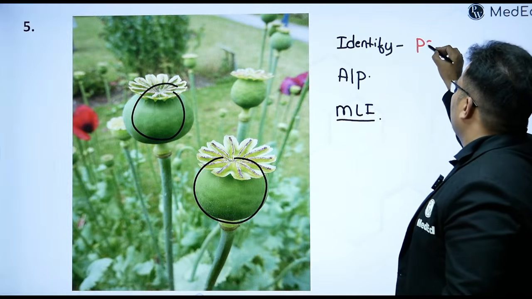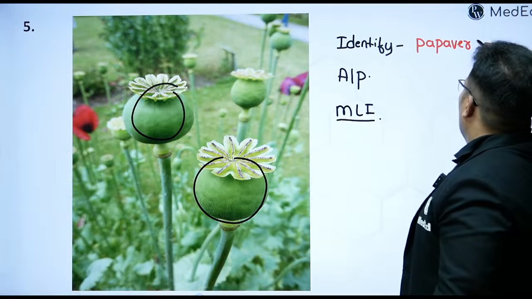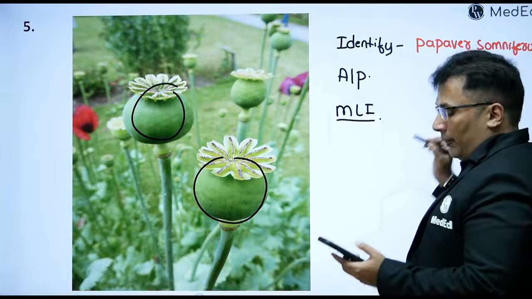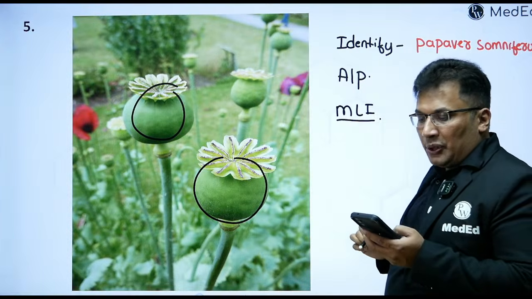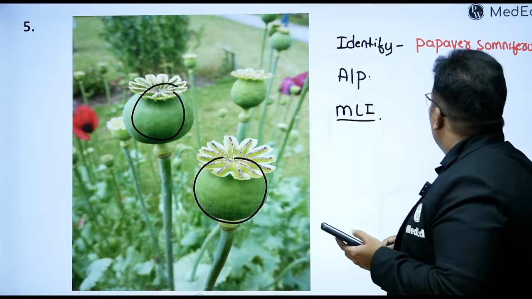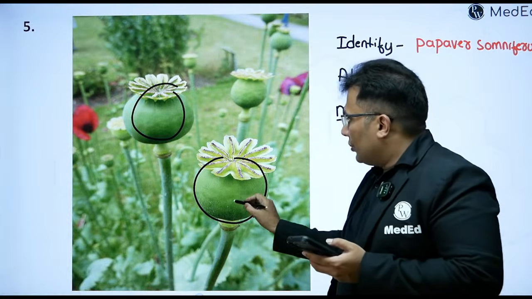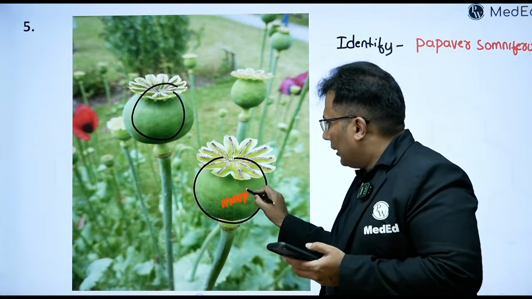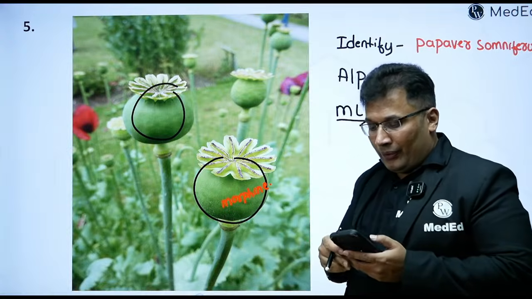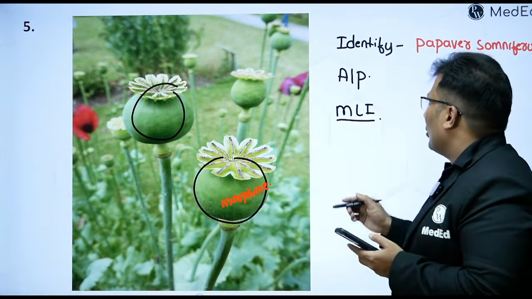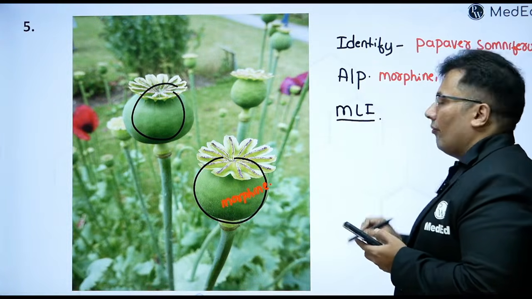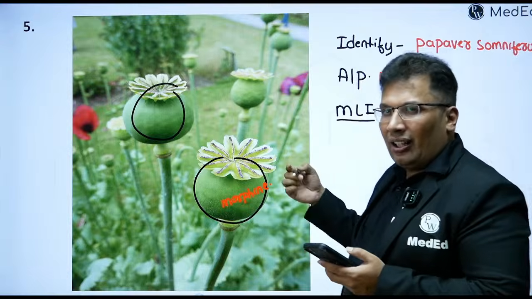Papaver somniferum. I think Aishwarya answered. Aishwarya Baligar, excellent. It is known as the poppy plant, Papaver somniferum, which produces morphine, right? When it consists of 10% morphine, it is known as standard opium. So the active principle is morphine, and also codeine and others.